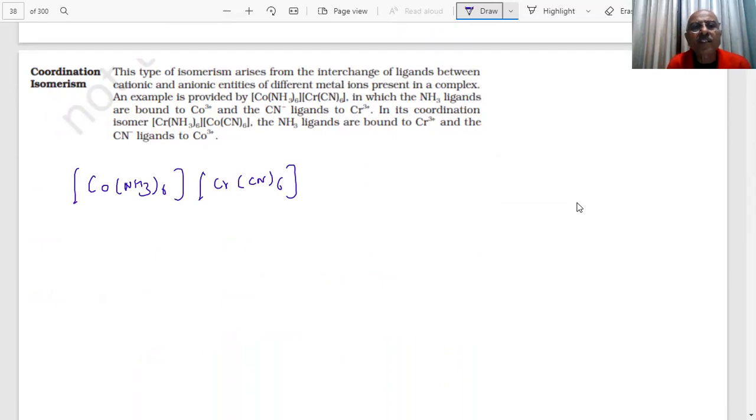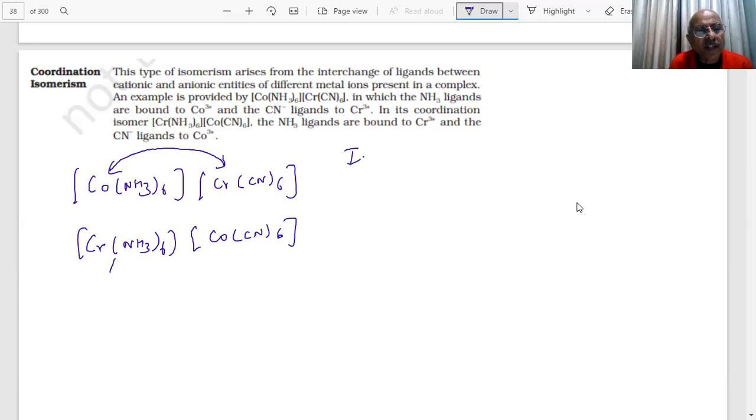There can be an exchange, students, of the metal. What will it then give? If I put chromium here and I put cobalt here, now what has happened? There is an interchange of ligands, students.